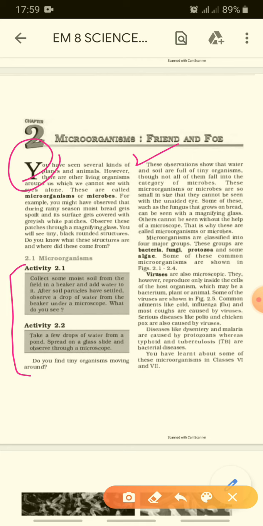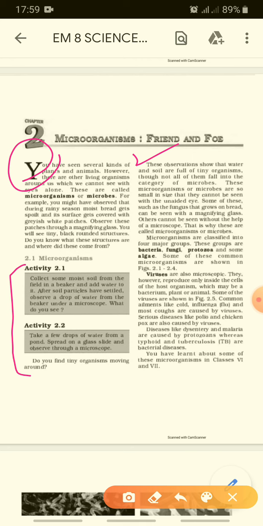Some of these, such as fungus, yes. In 7th standard we did an activity, right? The bread turns greenish and yellowish. What are they? We can say it is fungus, right? And also one more thing, fungal infections also take place in our body, right?